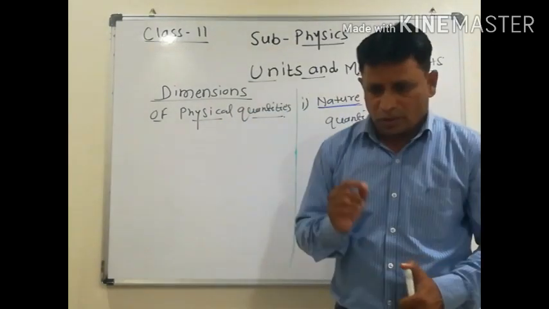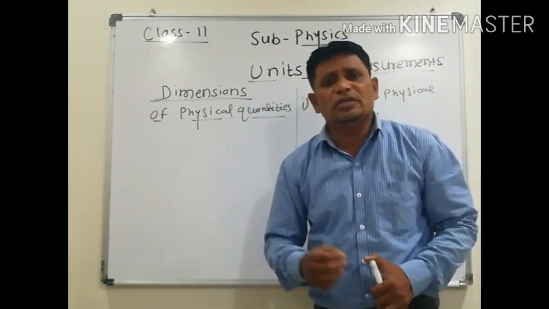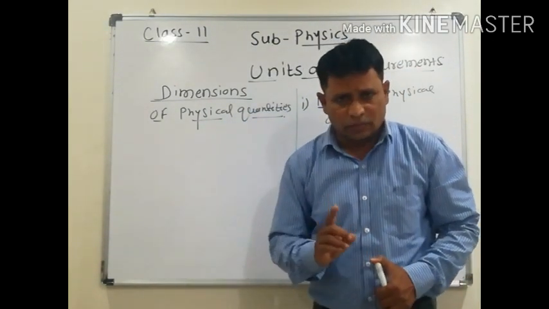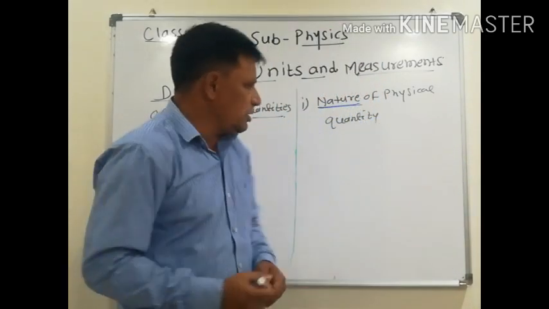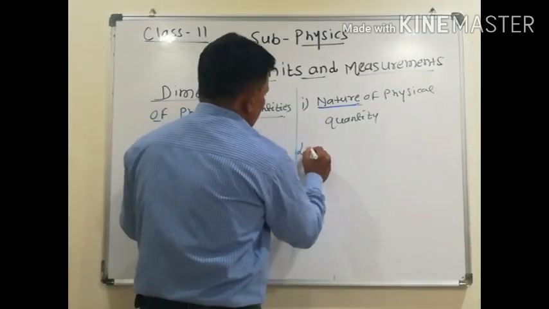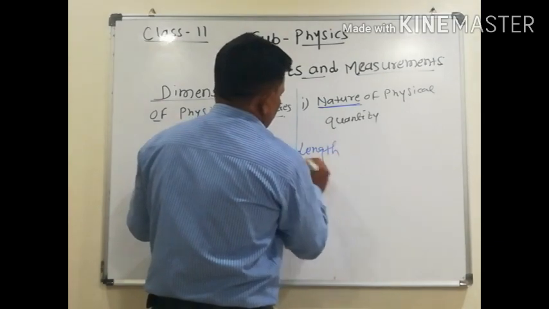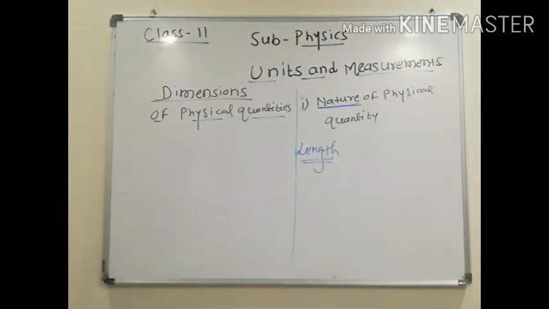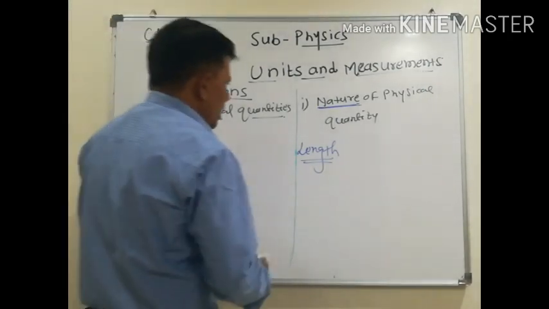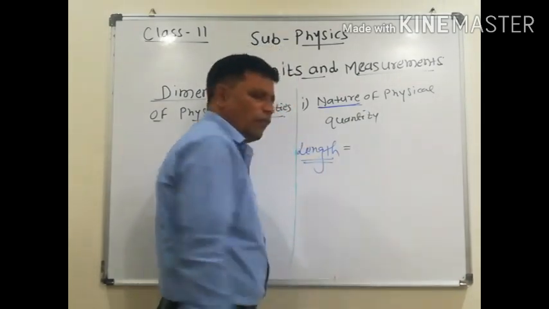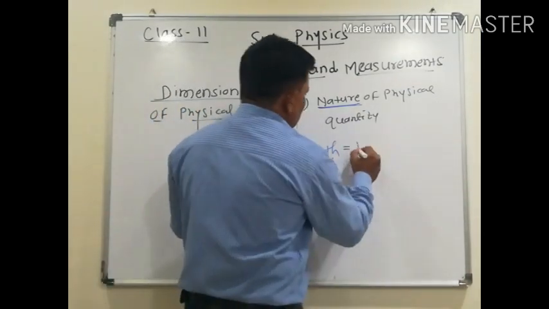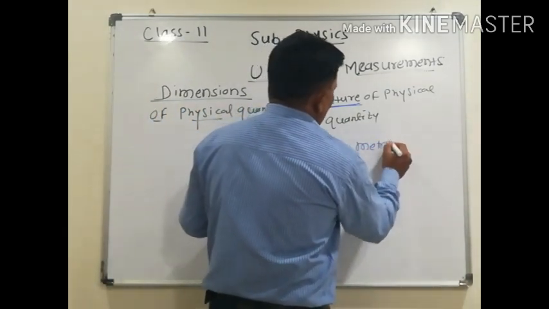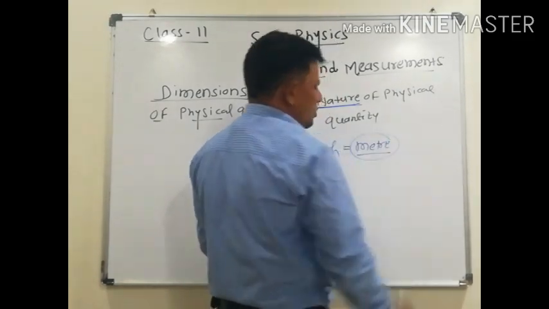Now tell me, we have so many physical quantities. For example, length. Tell me the unit of length. Yes, the unit is the meter. That is the SI base unit.